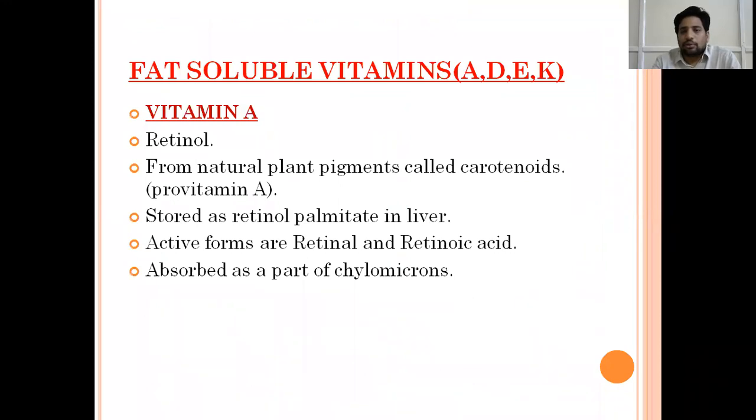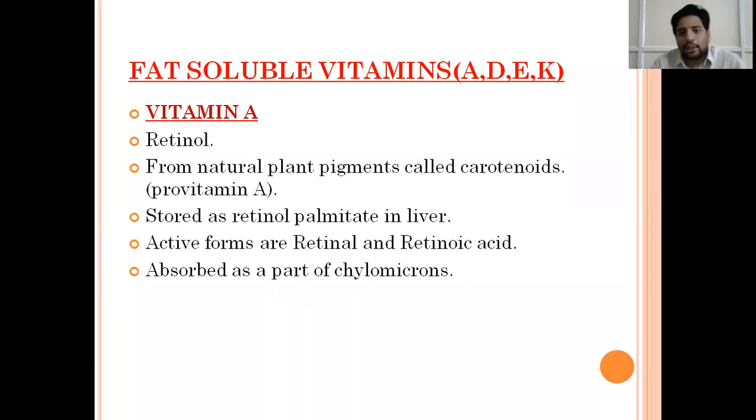Now coming to fat soluble vitamins. As I told you, vitamin A, D, E, K. First, starting with vitamin A. Vitamin A, we call it retinol. Generally, vitamin A is obtained from plant pigments. We call them carotenoids. This is also known as provitamin A. Once they're absorbed from the intestine, they're stored in the liver in the form of retinol palmitate.